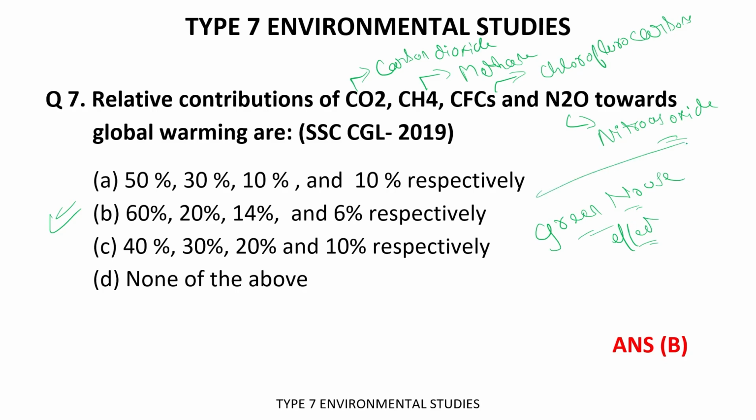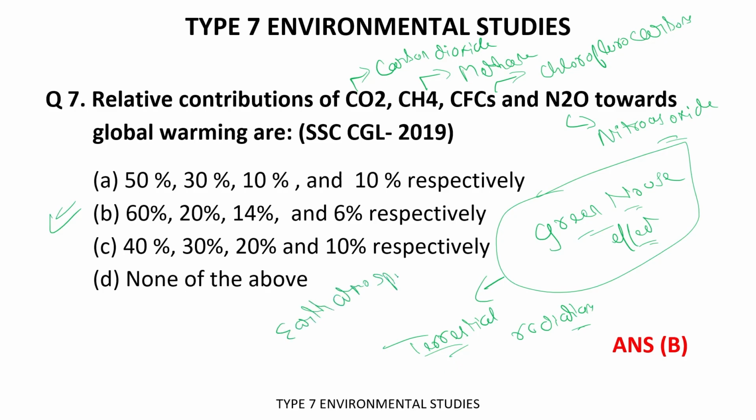Okay, and as I had told you in the previous lecture, greenhouse components are basically able to absorb the terrestrial radiations. Okay, so because of this, they trap the heat within the Earth's atmosphere. Because of this, the global temperature rises up. Okay, and what about the terrestrial radiation? I had told you about it, that this radiation comes out from the Earth's interior, after receiving the insolation.